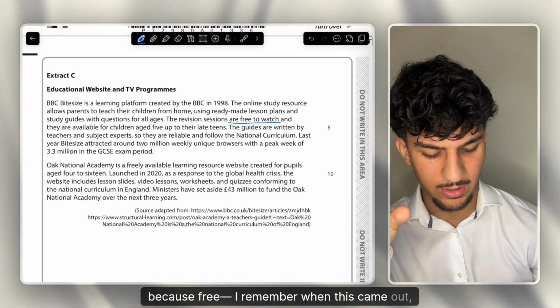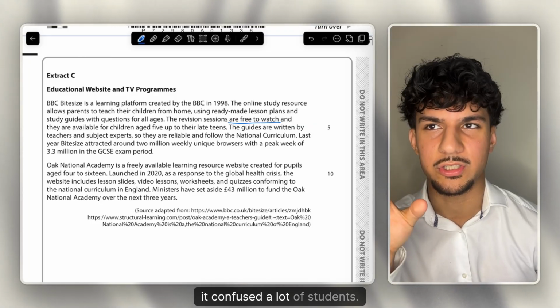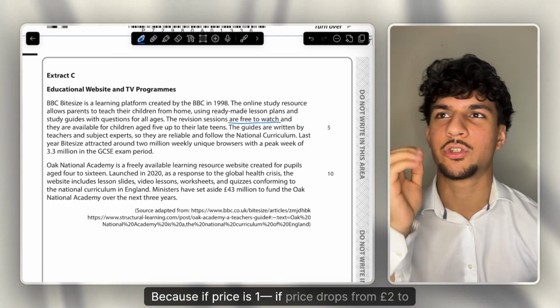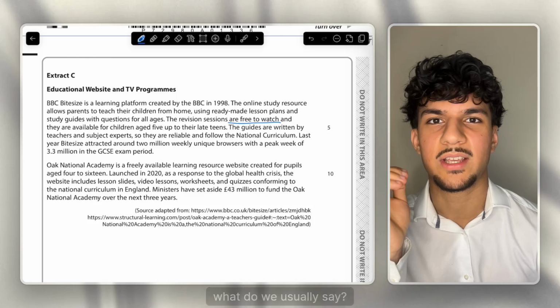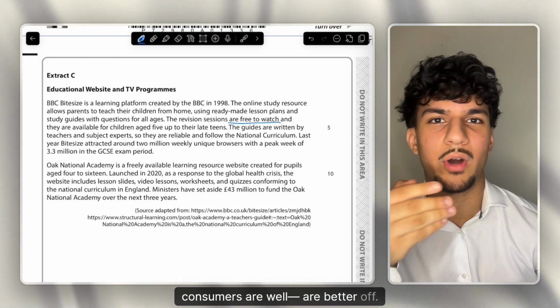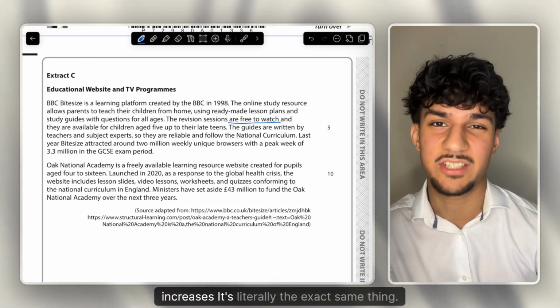I remember when this paper came out, it confused a lot of students, because if price drops from £2 to £1, what do we usually say? We say that consumers are better off. Why? Consumer surplus increases. It's literally the exact same thing.